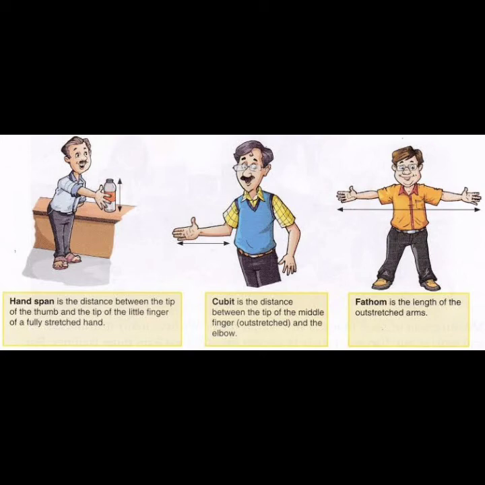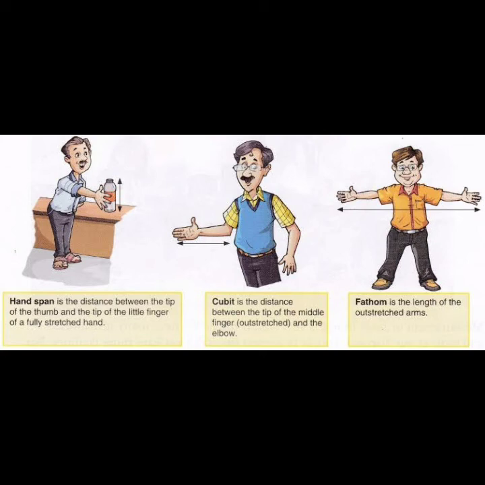So this handspan is actually used as a unit of length, but handspan or footstep cannot be used as a standard unit because it varies for different humans.